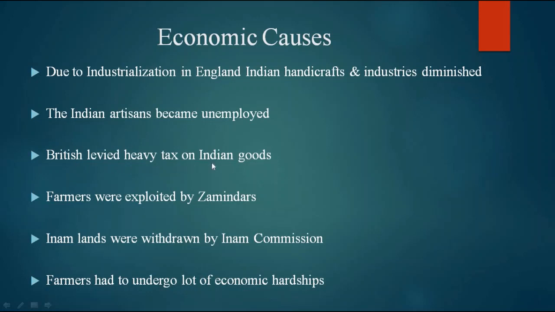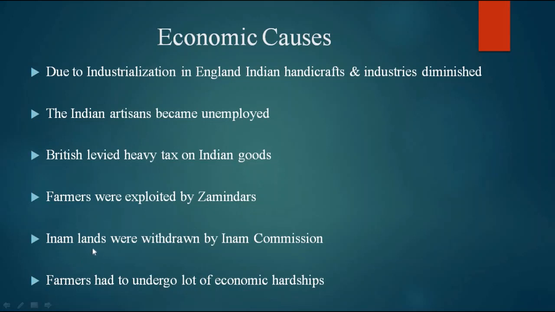The British levied heavy tax on Indian goods. Even after dumping the machine-made goods, Indian goods still had demand. But the British wanted to end the demand for Indian goods. That's why they levied heavy tax on Indian goods. And the farmers were exploited by the zamindars, who used to collect more taxes.